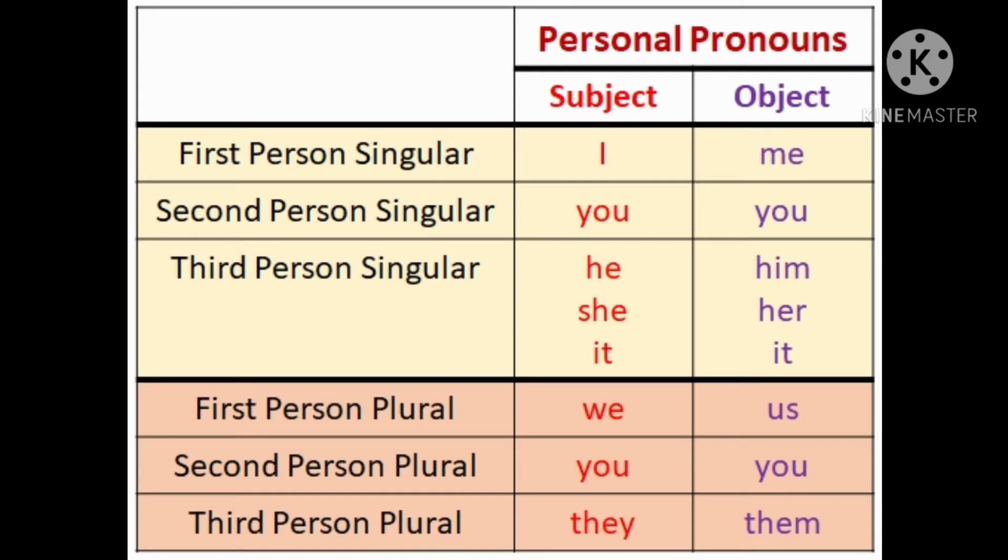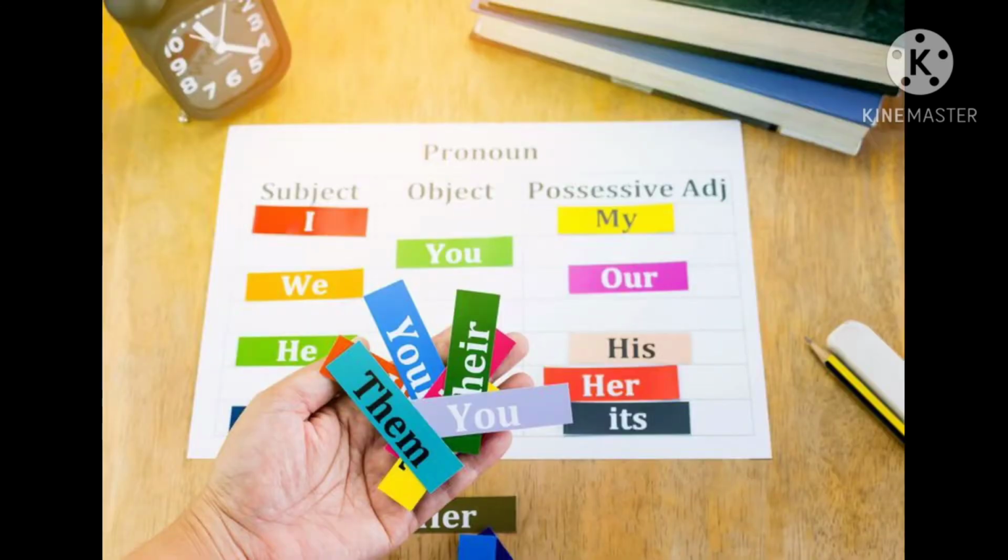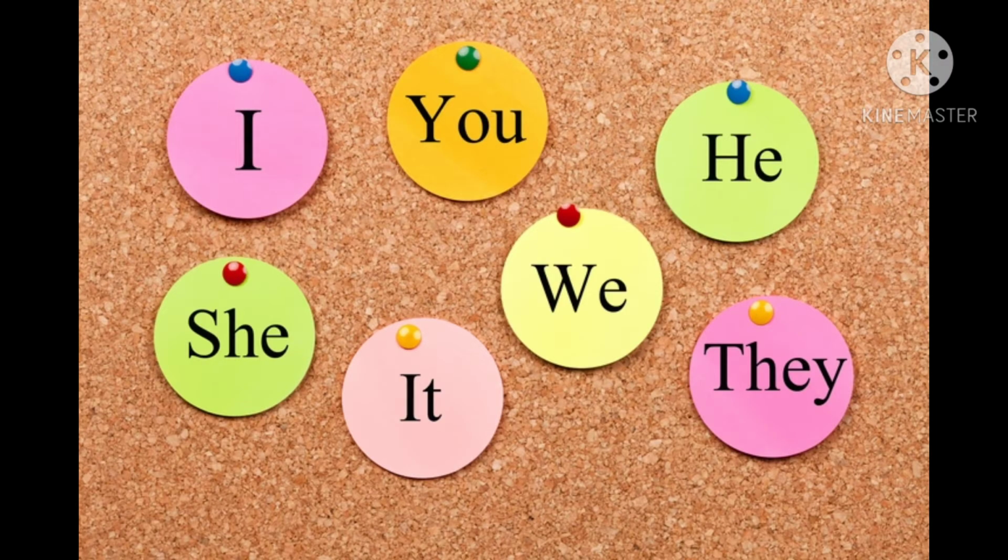Personal pronouns. Personal pronouns refer to 3 persons: the first person, the second person, and the third person. The first person is I and we. The second person is you. The third person is he, she, it, and they.